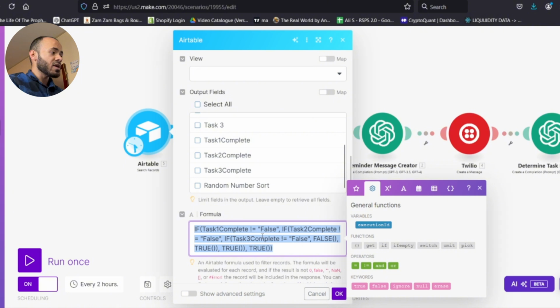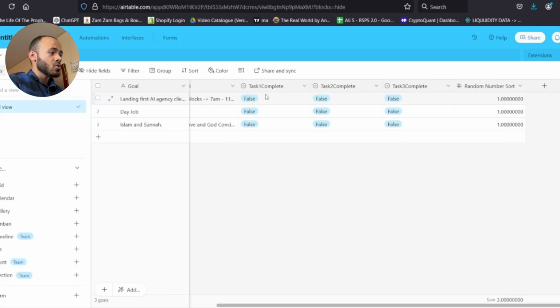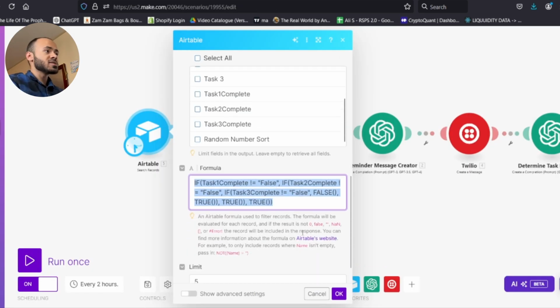We also have a formula here that filters out tasks that have already been reminded of in the current day. We have these extra fields called task 1 complete, task 2 complete, task 3 complete. You're keeping track of whether Coach T has already reminded the user of that task, because we don't want to send duplicated messages. We want to keep our messages fresh.